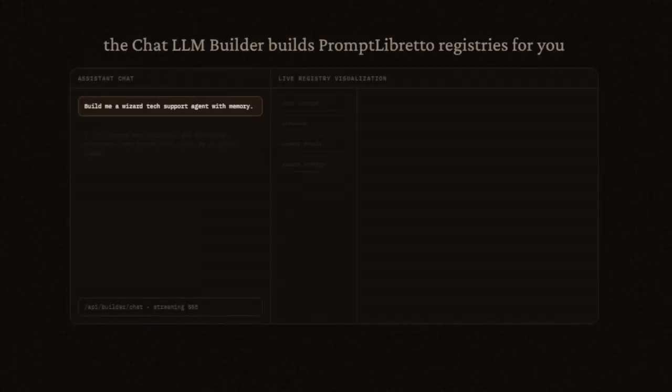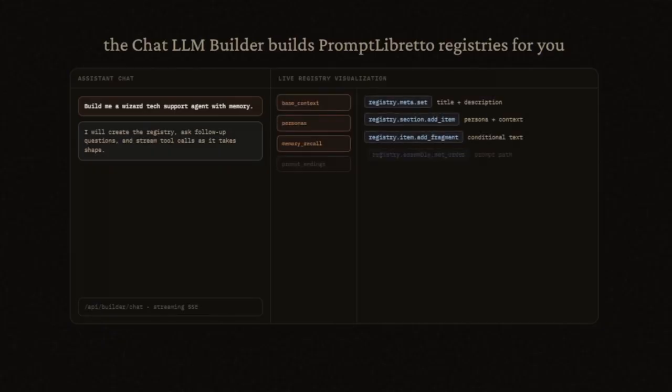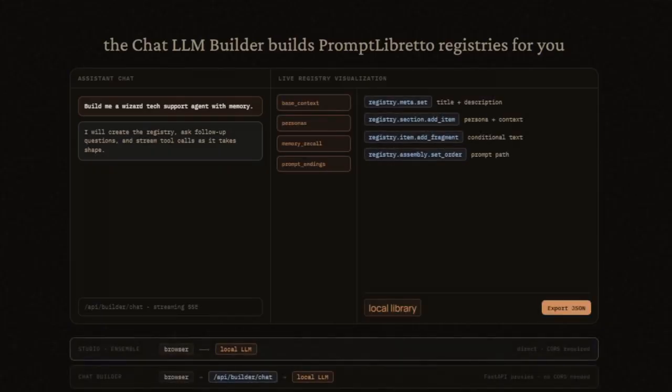The Chat LLM Builder is a two-pane interface for building registries through conversation. The left pane is the chat, and the right pane is the live registry visualization. You describe what you want, and it streams the tool calls. It builds the registry incrementally. Describe the model registry you want in plain conversation, and an assistant builds the registry for you through that conversation.